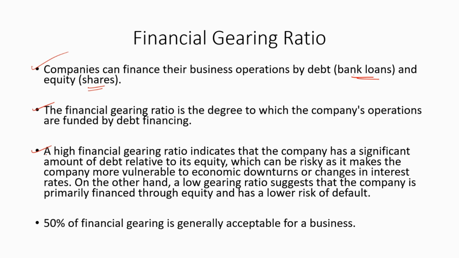A high financial gearing ratio indicates that the company has a significant amount of debt relative to its equity, which can be risky as it makes the company more vulnerable to economic downturns or changes in interest rates. On the other hand, a low gearing ratio suggests that the company is primarily financed through equity and has a lower risk of default. 50% of financial gearing is generally acceptable for a business. This means if the gearing ratio is 50% or less, it is an acceptable level. If the gearing ratio is more than 50%, it will be riskier for the company.